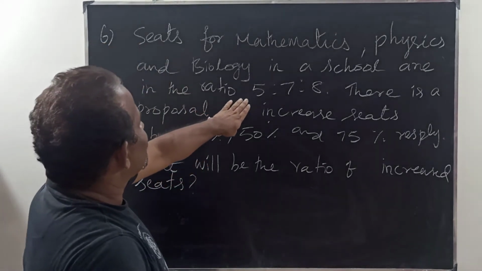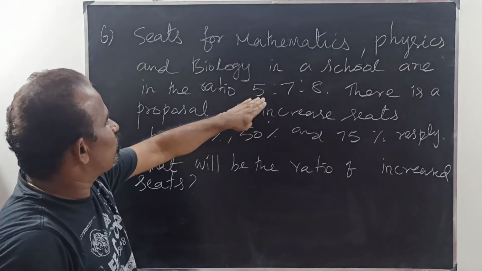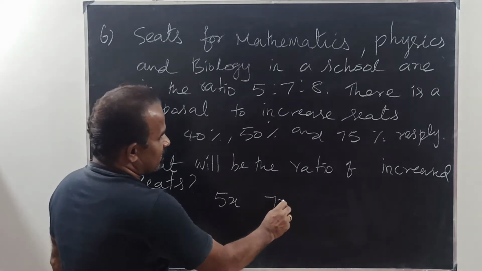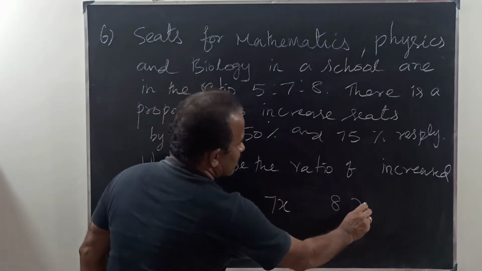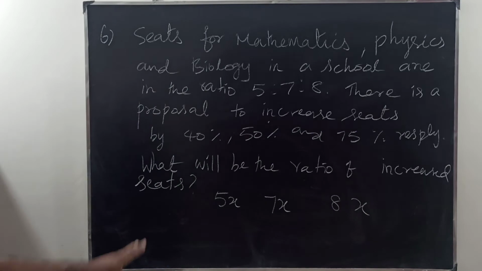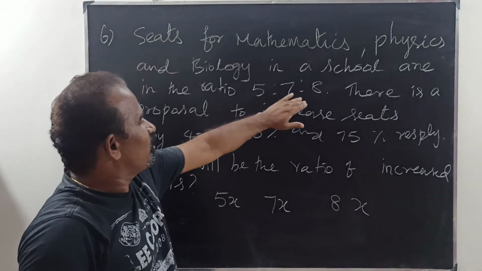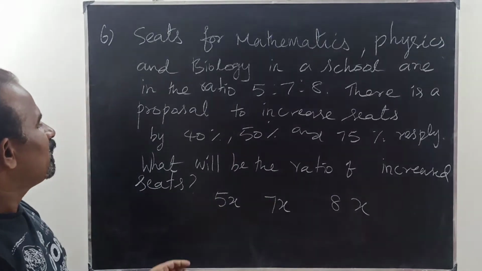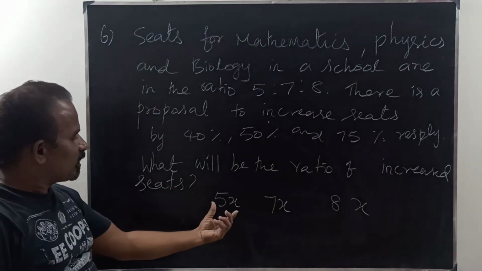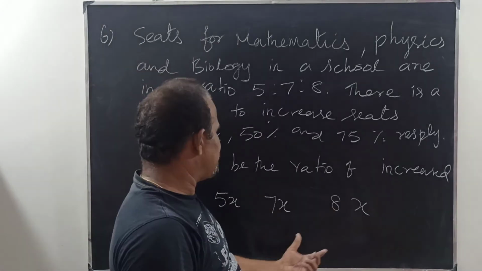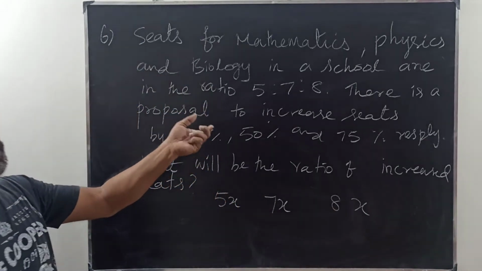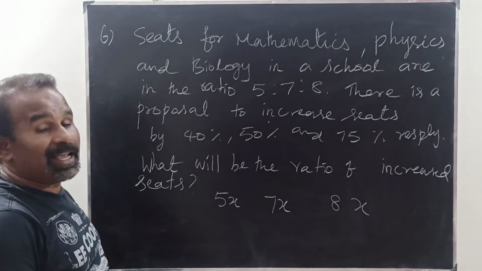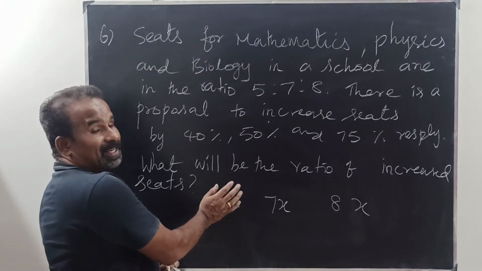Okay. Here the previous ratio of the seats we have. This is 5x, this is 7x, this is 8x. Okay, this is very simple. Whatever the ratio is there, we can take it as the number of seats. Now, in each subject, mathematics, physics, biology, there is a proposal to increase. Already I said any number is 100%.